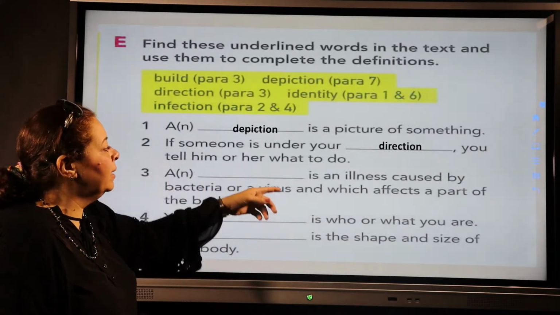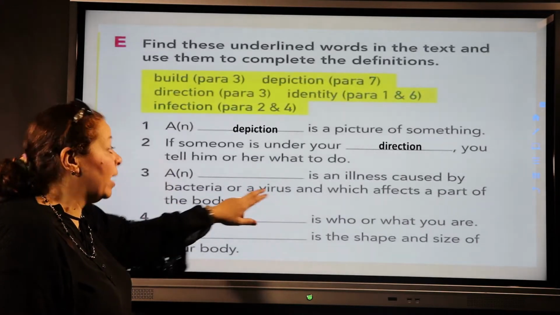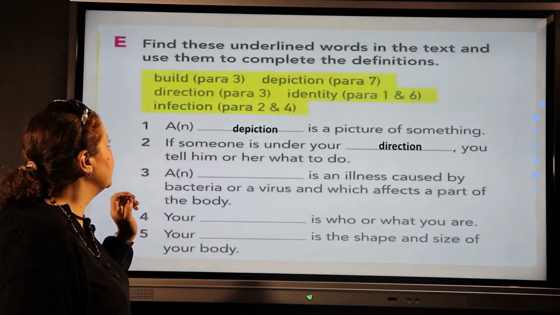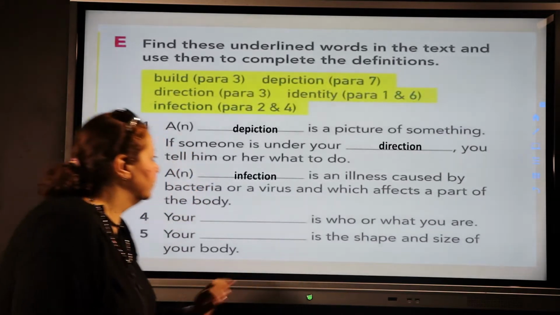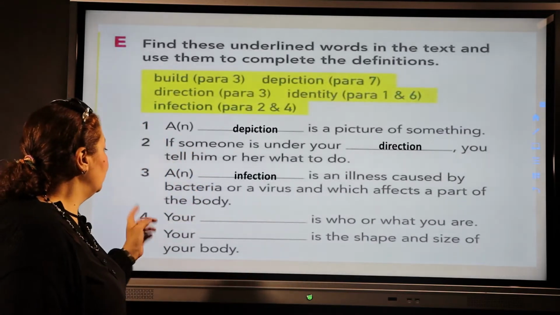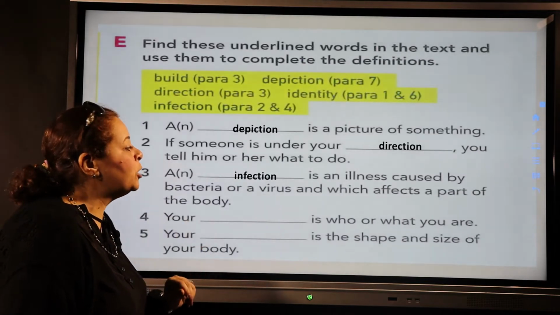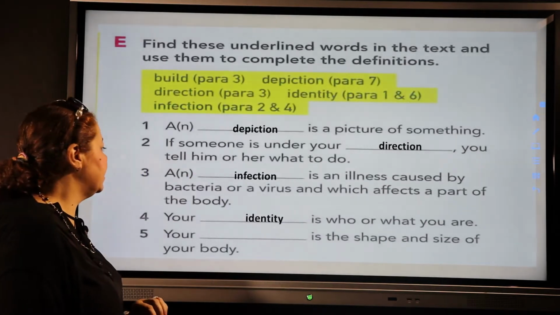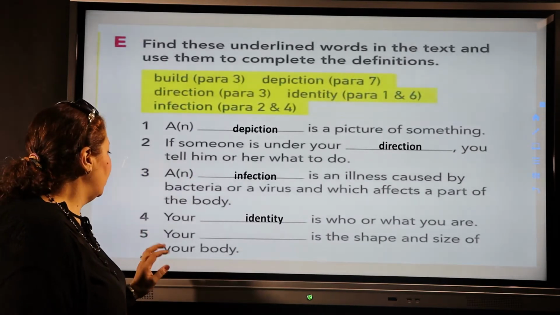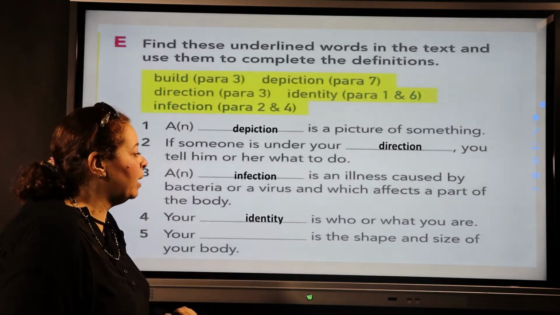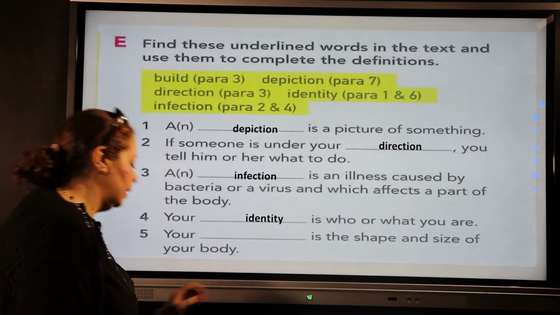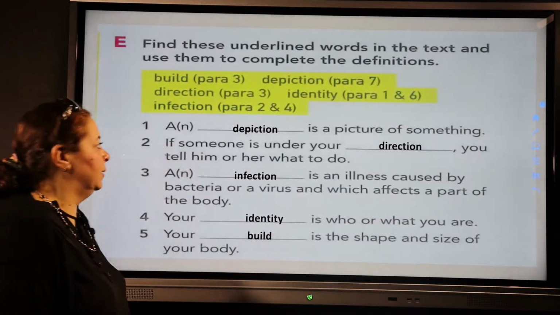A blank is an illness caused by bacteria or a virus and which affects a part of the body. So it is an infection. Number 4, your blank is who or what you are. Your identity. Number 5, your blank is the shape and size of your body. So it is build.